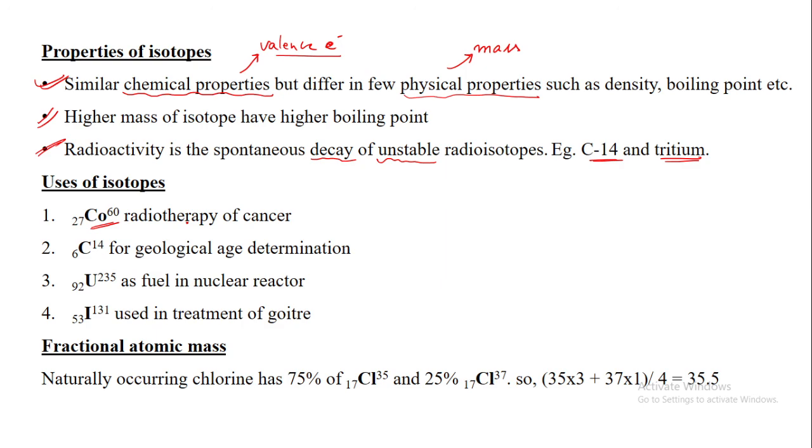India has a very good resource for cobalt 60. Then there is carbon 14 for geological age determination. Carbon 14, if you compare with carbon 12, is a rare, unstable, heavy isotope, no? Heavy isotope, less stable.